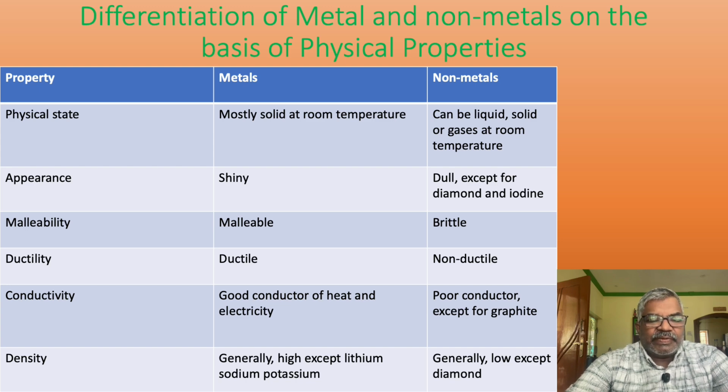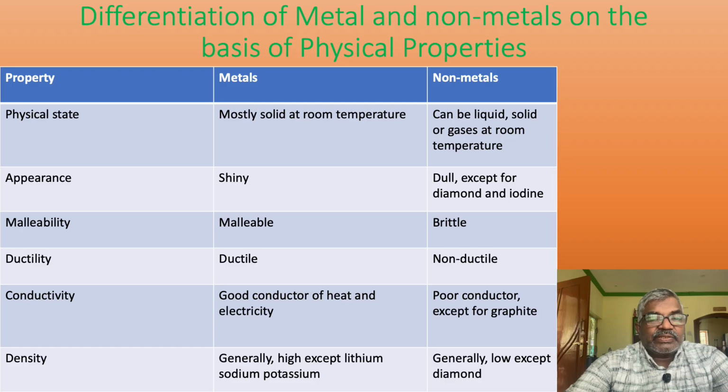So this is a very important property. Now conductivity: metals are good conductors of heat and electricity and non-metals are poor conductors of heat and electricity, except graphite. Here the exception is graphite, because you know that graphite is a very good conductor of electricity. Now density: generally the density is very high for metals, except lithium, sodium and potassium. These are metals that we can even cut with a knife, so the density is lesser, but these are metals. And non-metals have low density.